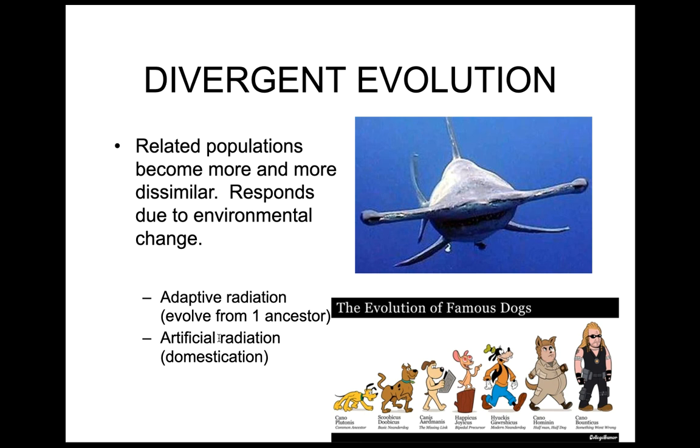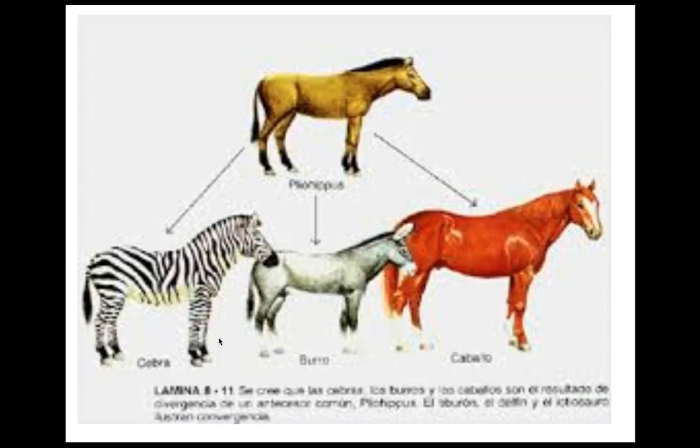So the dog represents a great example of artificial radiation or domestication. We basically know that a dog is supposed to look like a wolf, but obviously now we have a variety of different types of dogs. We have Chihuahuas, we have hairless dogs, we have pugs, we have Great Pyrenees, we have greyhounds, we have labs, we have pointers. Okay, all are dogs and all have a relatively common ancestor relatively recently ago, but we have caused a rapid change in the way they look by controlling their mating practices.